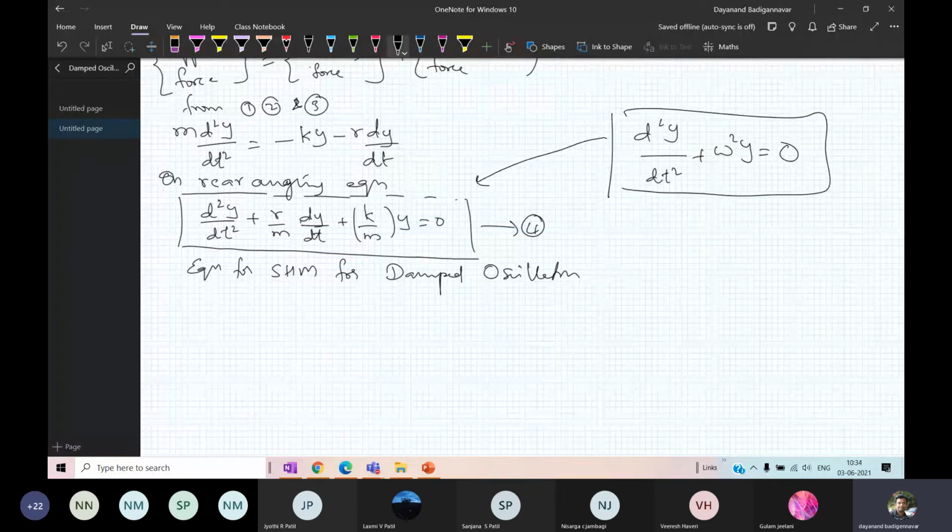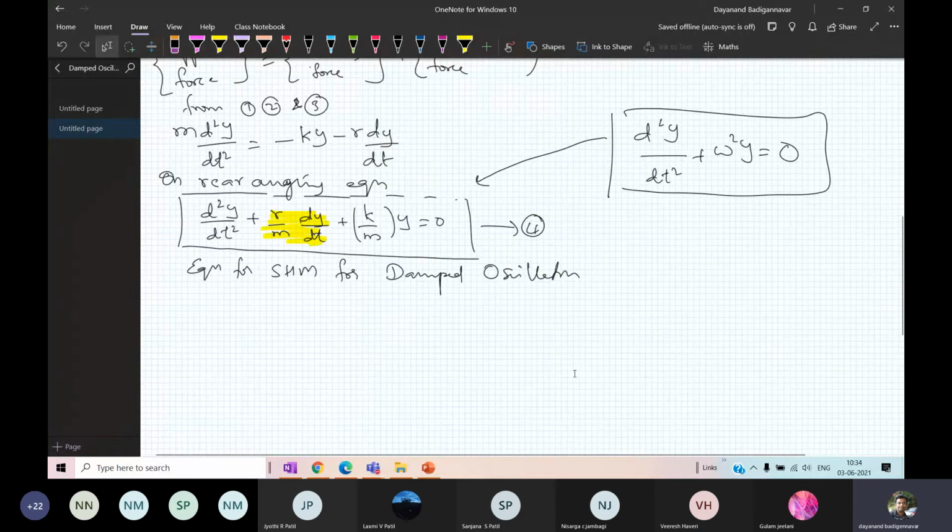This is almost the same as this. The only thing you have added is this term for damping. The rest is the same. Got it? Now here, I can simplify this equation again.